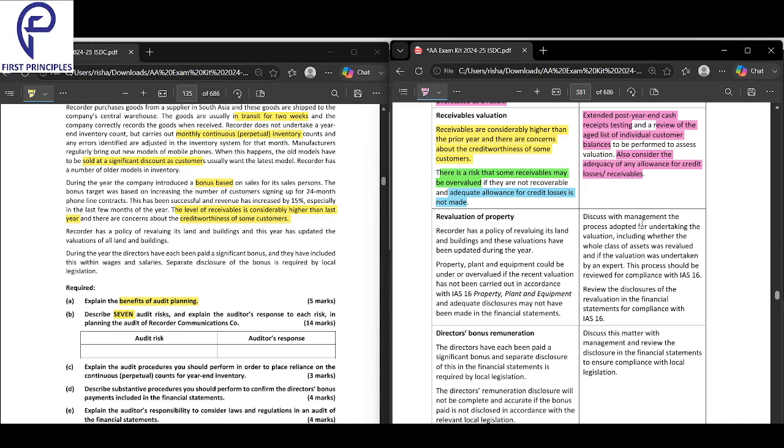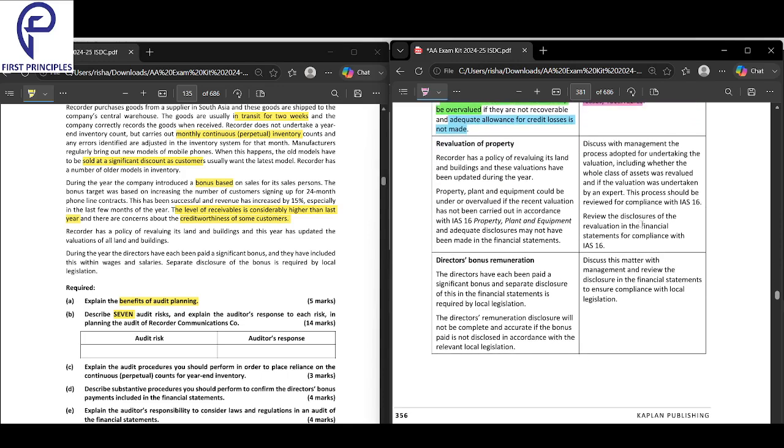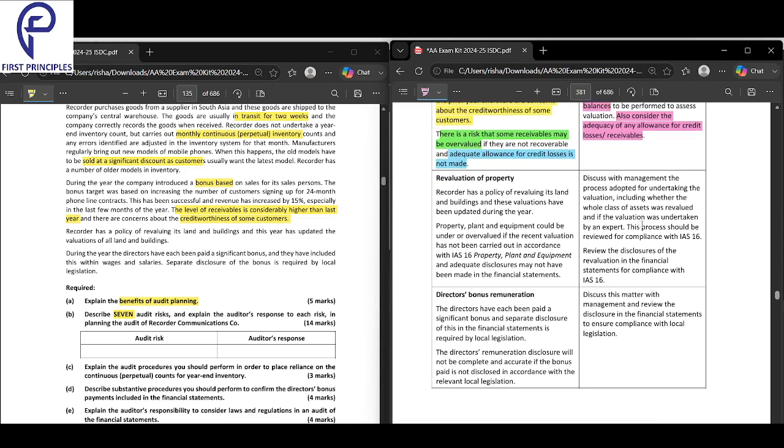Consider the adequacy of any allowance for the credit losses. So that is about this. Next, we look into revaluation of property.